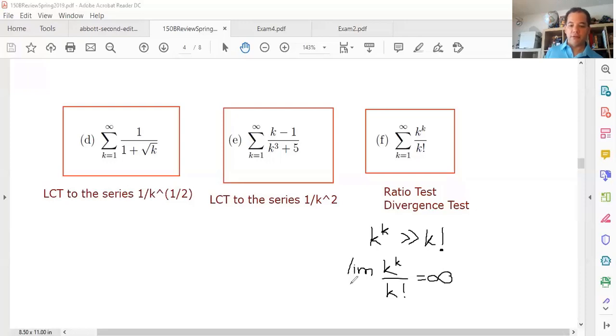And of course, when k goes to infinity, all right? Is that clear? So by the divergence test, this limit is not zero, therefore this series diverges. I just did it with the divergence test. You can also do it with the ratio test. It's gonna work equally well, all right?